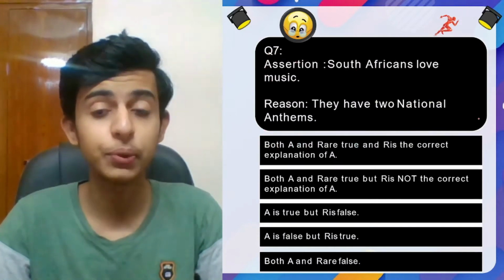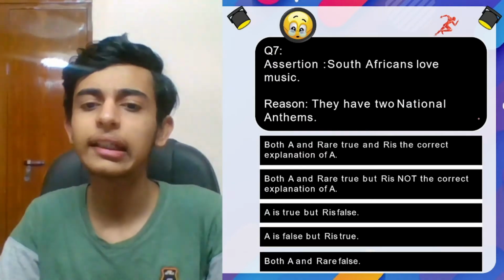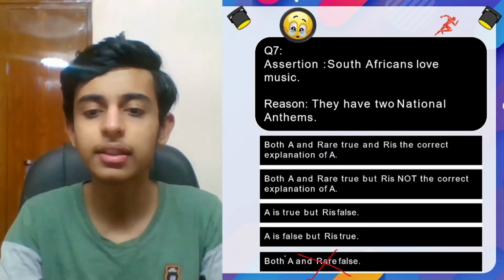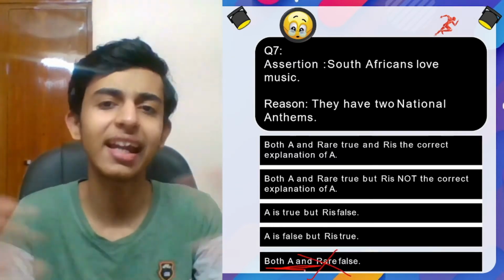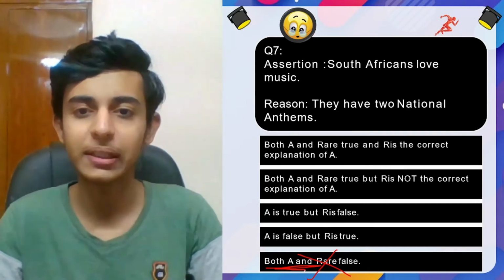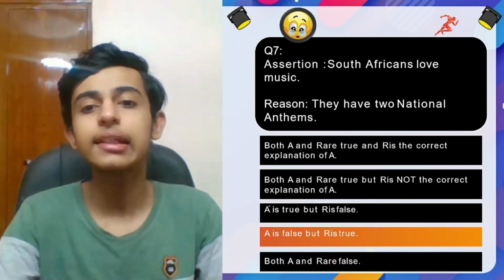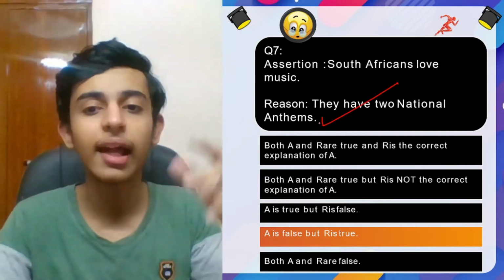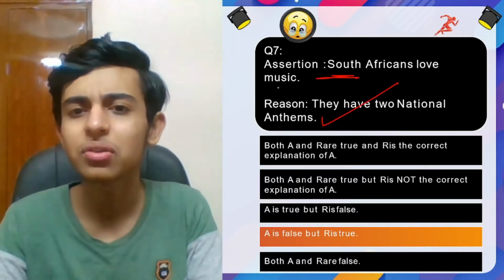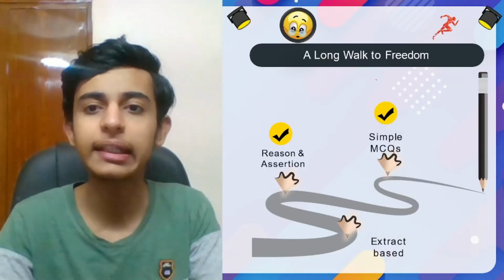Next question, assertion. South Africans love music. Reason, they have 2 national anthems. What do you think? A, B, C, D. Actually, this is not an option, this 5th one, both, because it is rarely correct and it's not given in your board exams also. So what do you think the correct answer should be? Okay, your time's up. Yes, C is the correct answer. Yes, they have 2 national anthems, one for the blacks, one for the whites, and South Africans love music. This is not justified, right? So C should be the correct answer.